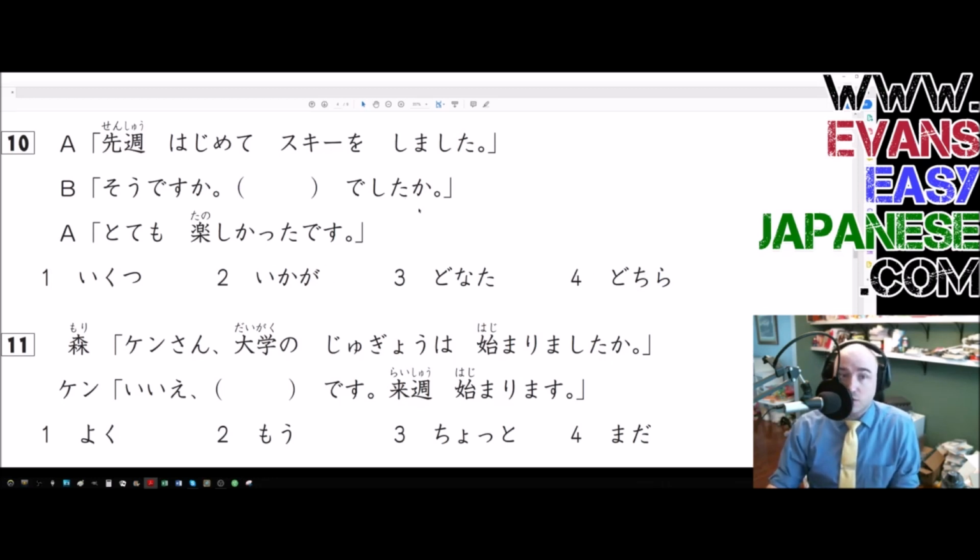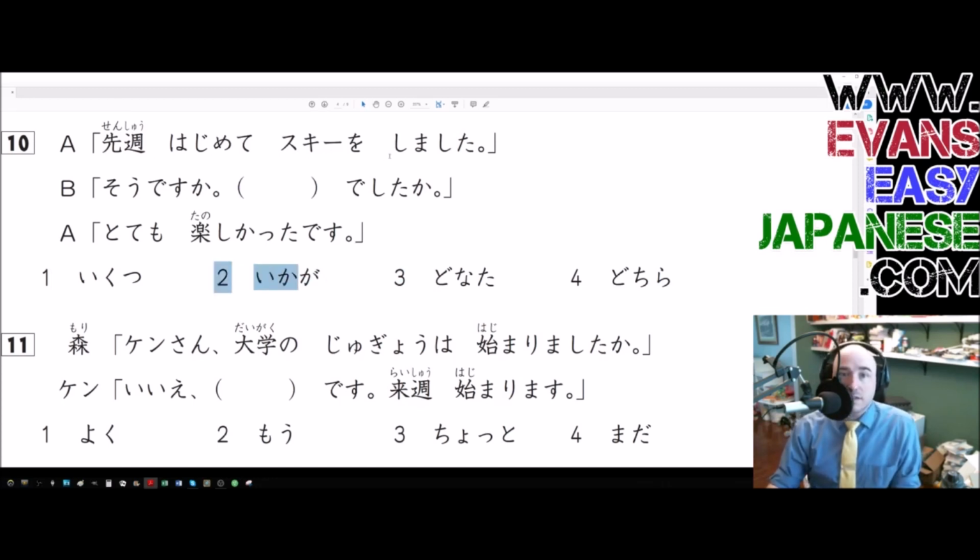She's not asking which one was it out of 2. She's not asking who was it. She's not asking how many were there. Must be 2. Ikaga, how was it? Ikaga deshita ka? So, sorry, I can't get that last ga without getting the 3. So the answer is 2, Ikaga.